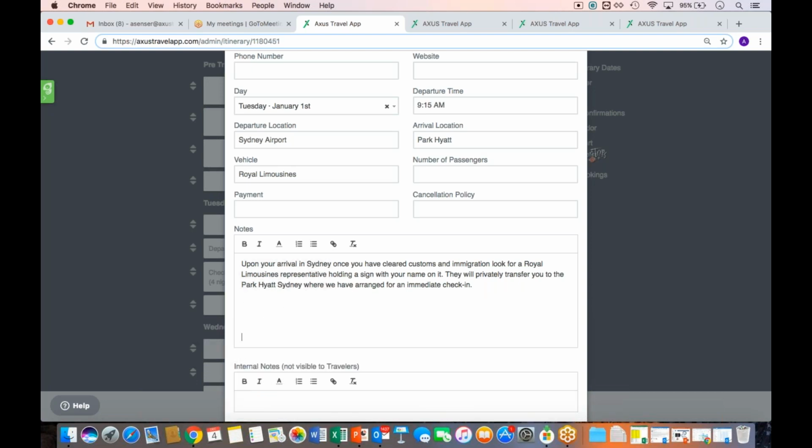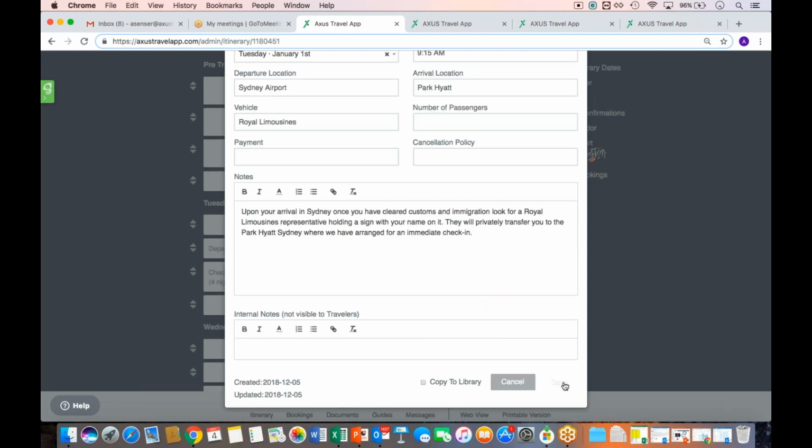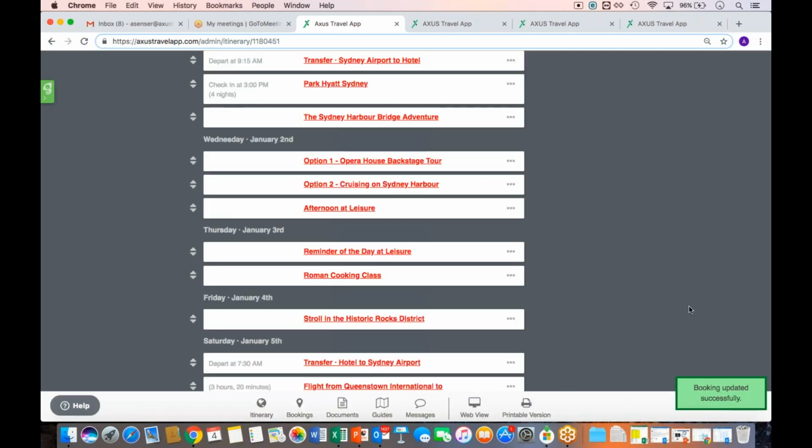I'm adding some additional spacing under the notes section, which will push the booking below it further down and eventually onto the next page. So if you want to move something onto the next page, come back to your editing perspective via the notes, add a few extra returns, and then click save. That's just a little tip, at least for now.